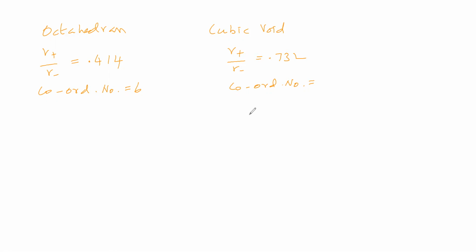That we'll see. We will take a cube, and we will keep constituent particles in the corners: one particle in each of the eight corners. Now this body center is called the cubic void.